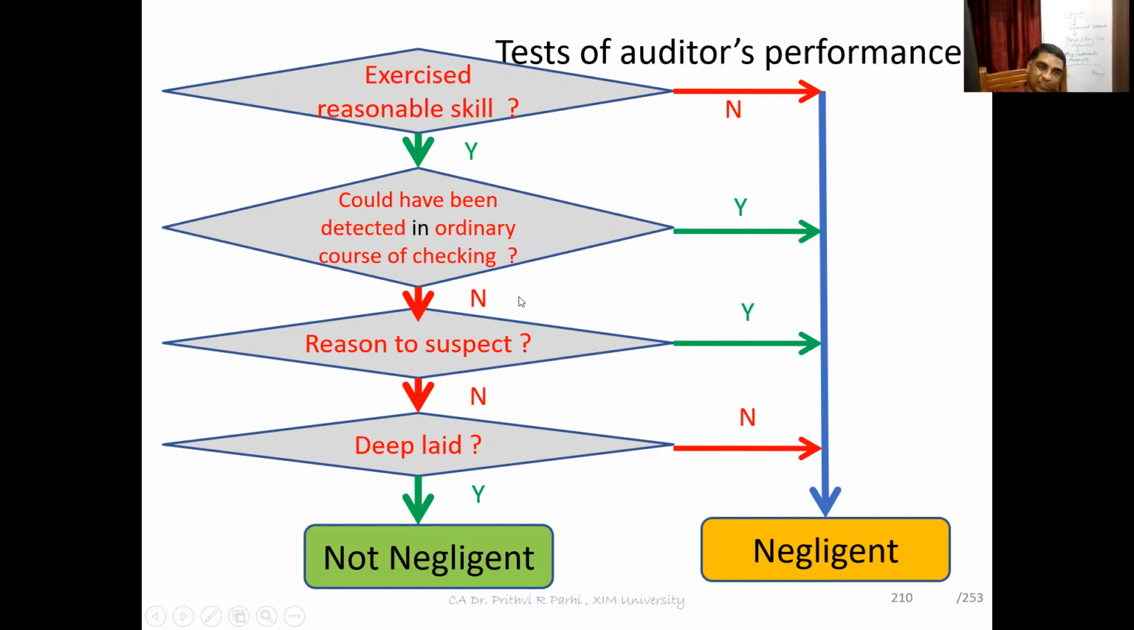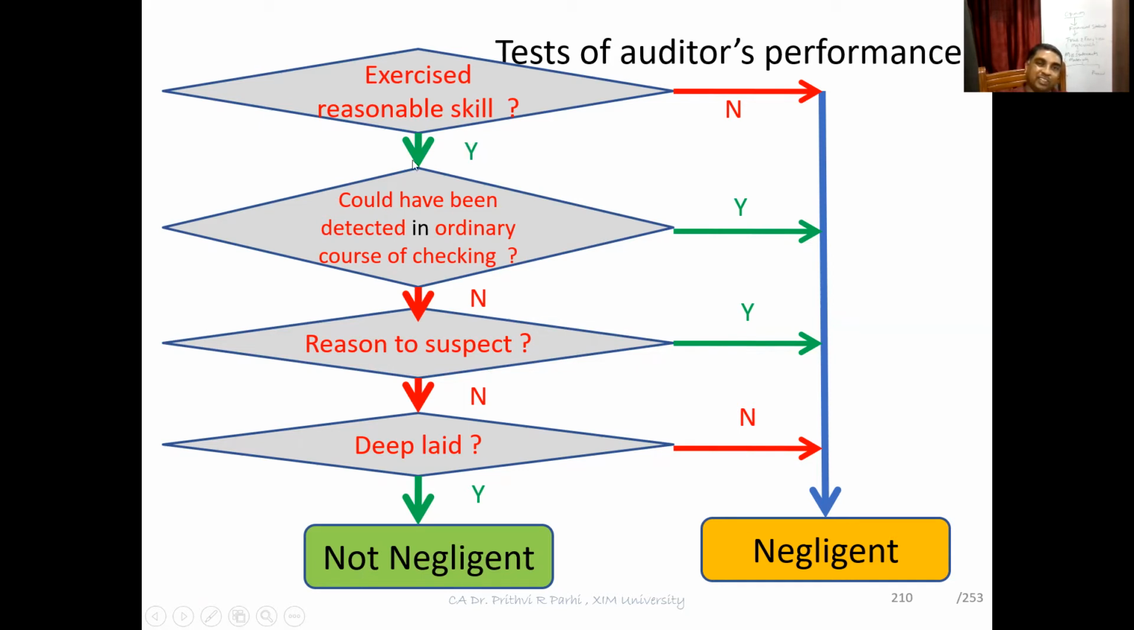Then let me ask the third question. Was there any reason to suspect? Yes, there was a reason to suspect. Then the auditor is negligent. Was it a deep laid fraud? No, it is not a deep laid fraud. One can find it out easily. Then the auditor is negligent.